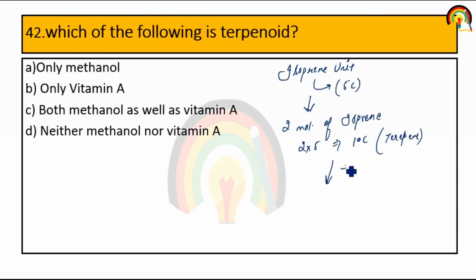And if there is 1 more isoprene unit, it can form sesquiterpene, that is a 15 carbon containing compound. So which of the following is a terpenoid? Only methanol, only vitamin, both methanol as well as vitamin. So it's the third one.